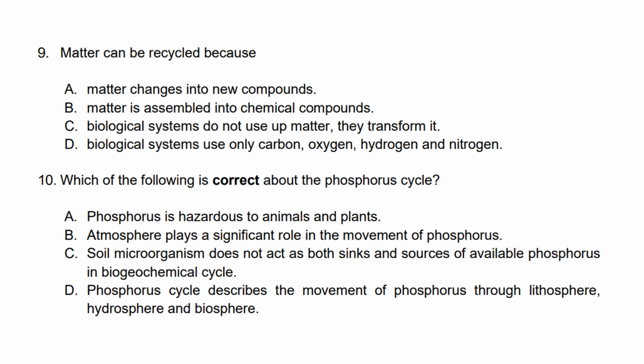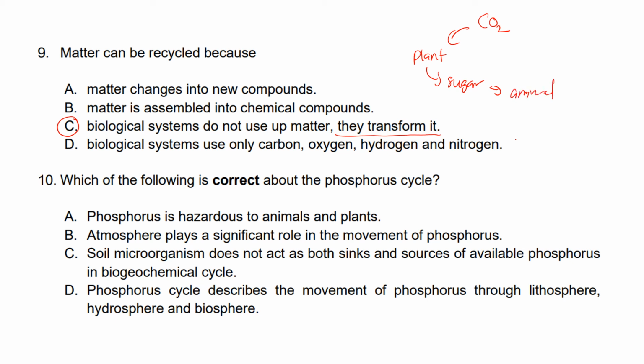Question 9. Matter can be recycled because the answer would be C. Biological system does not use up matter but they transform it. So an easy example is the carbon cycle. Carbon dioxide in the atmosphere, for example, is used by plant to undergo photosynthesis, and through photosynthesis the plant converts carbon dioxide into sugar, which is food. It serves as food for animal to be used.